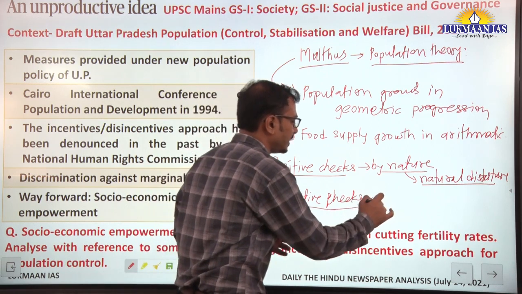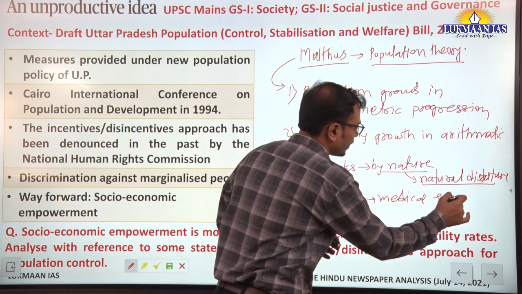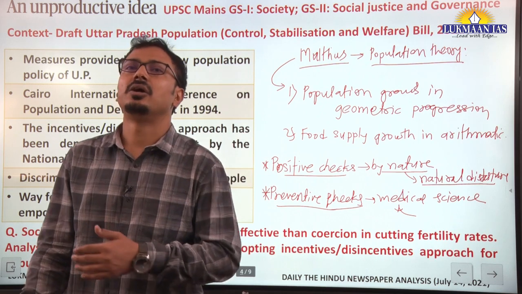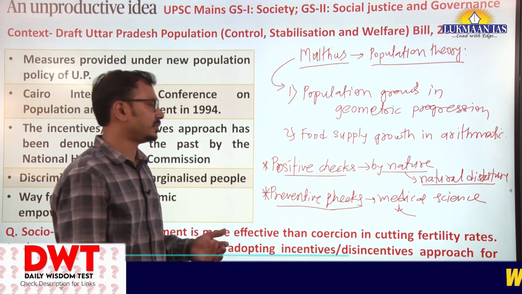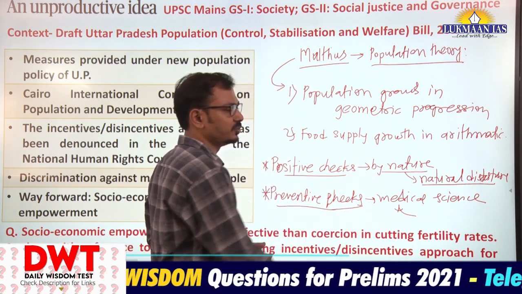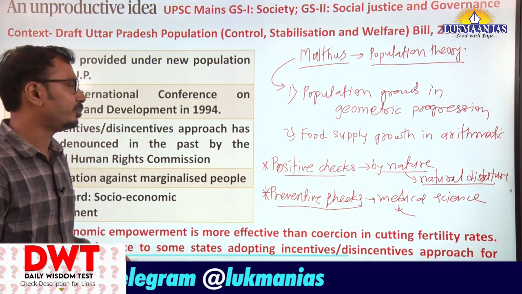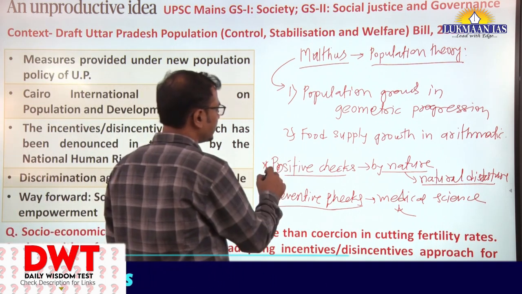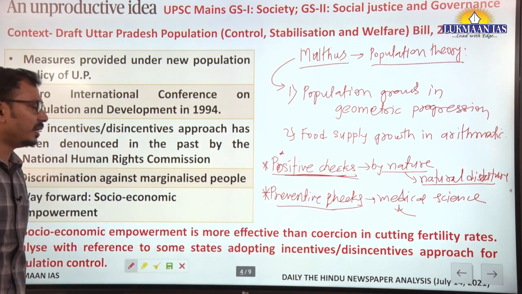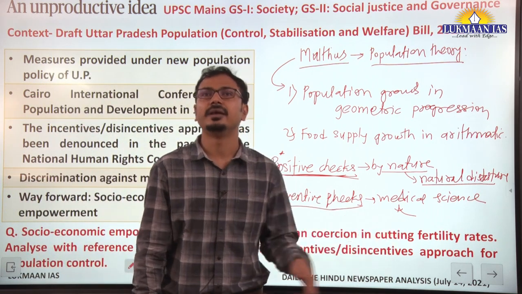Preventive checks are regarding progress in medical science, for example delaying pregnancies, use of contraceptives, self control, so family planning. This is called preventive checks. So according to Malthus, this was going to be the natural course. However, we can understand that now preventive checks have been more successful in population control.